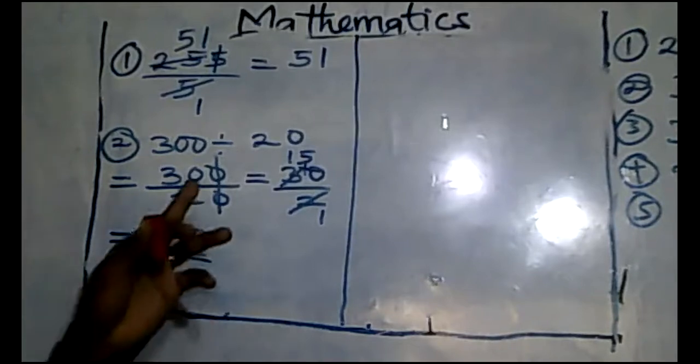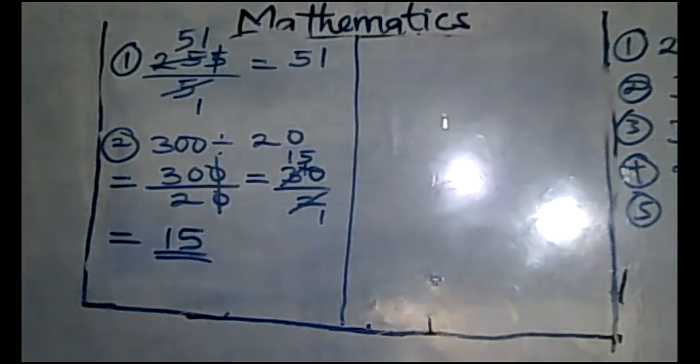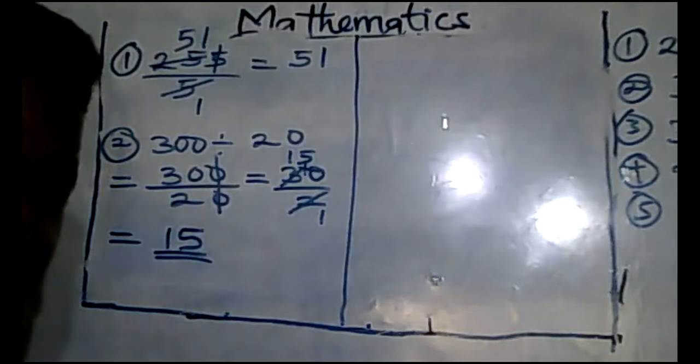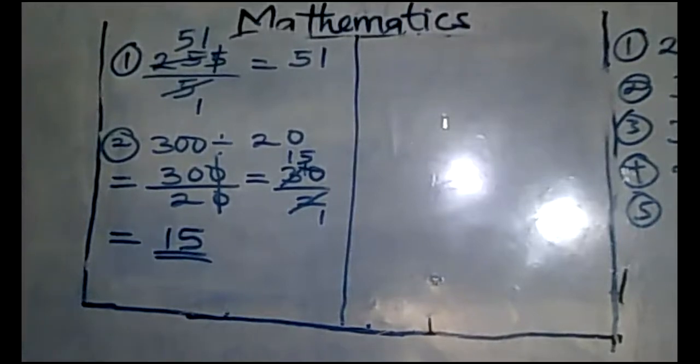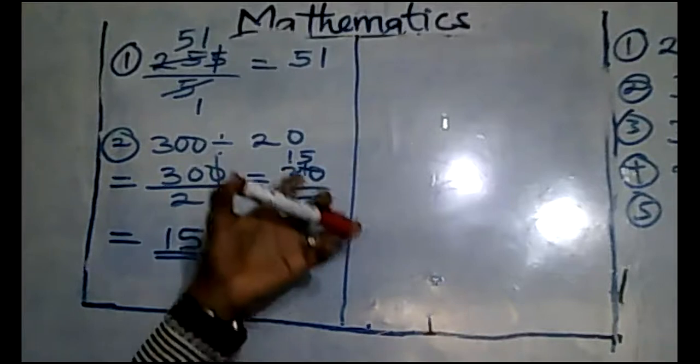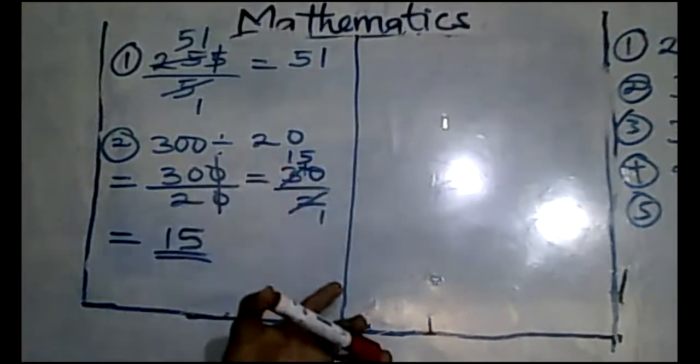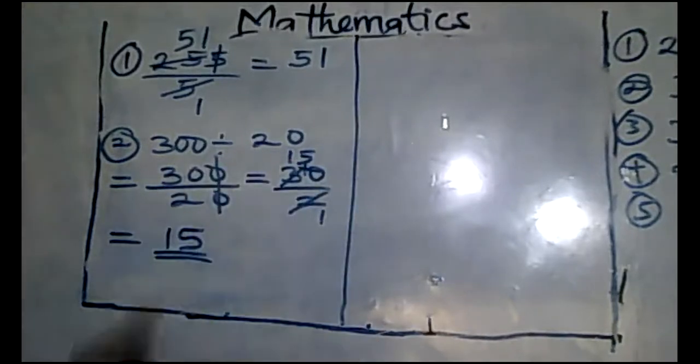I am doing this for those of you who might not know. Some of you know that 30 divided by 2 is 15, yes. But for those who might not know, that is why I was dividing gradually. I hope that is clear. So the answer to this one is 15.